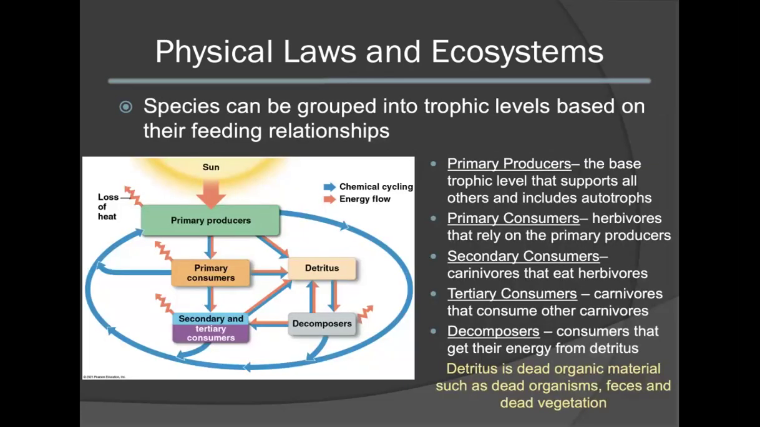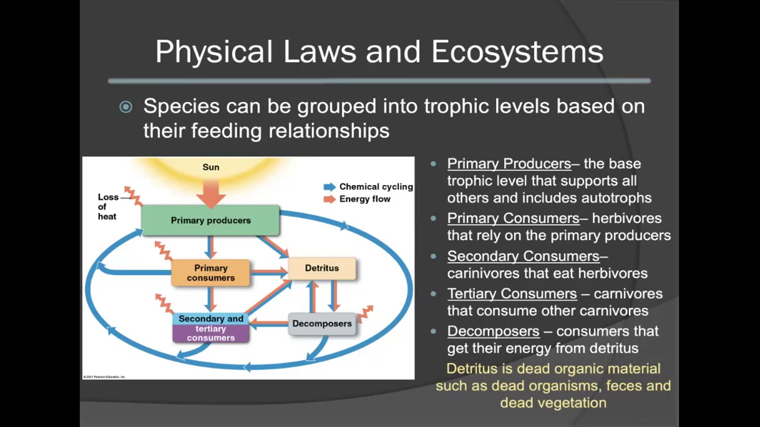As examined in the previous lecture, species can be grouped into different trophic levels that are based on their feeding relationships. These trophic levels are typically described as primary producers, consumers, primary, secondary, or tertiary, as well as decomposers. Primary producers form the base trophic level that supports all other life forms. This typically includes the autotrophs.